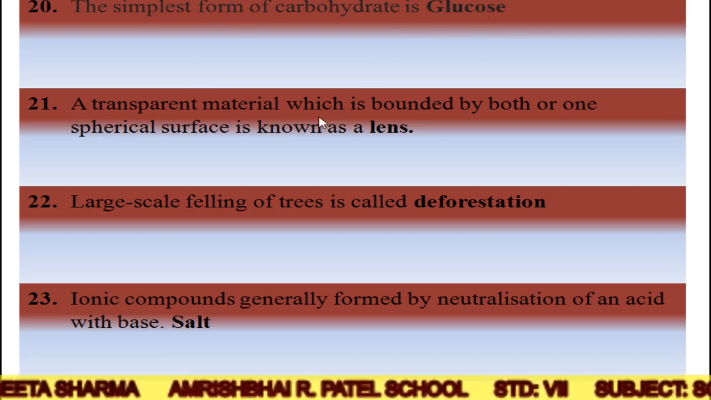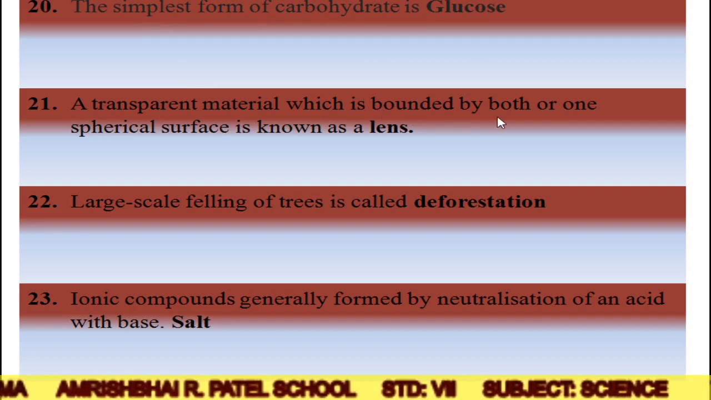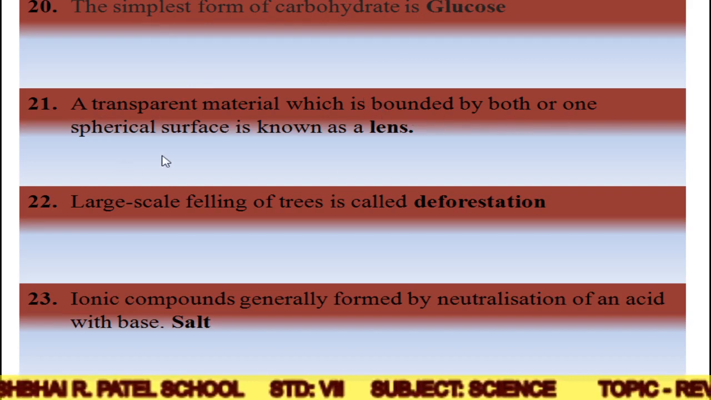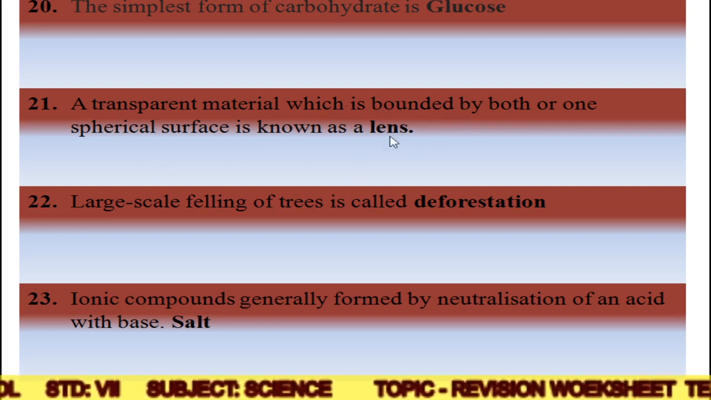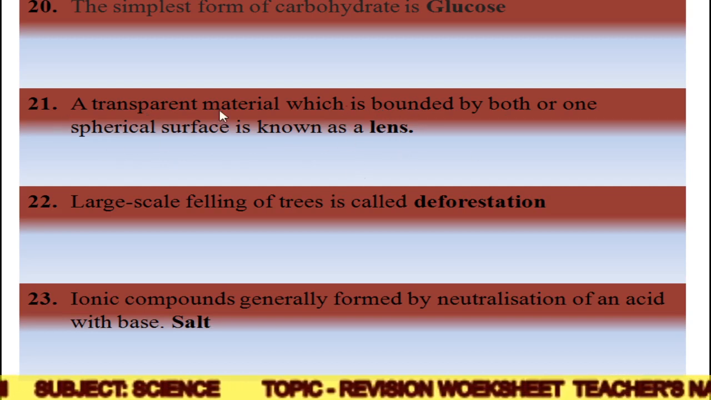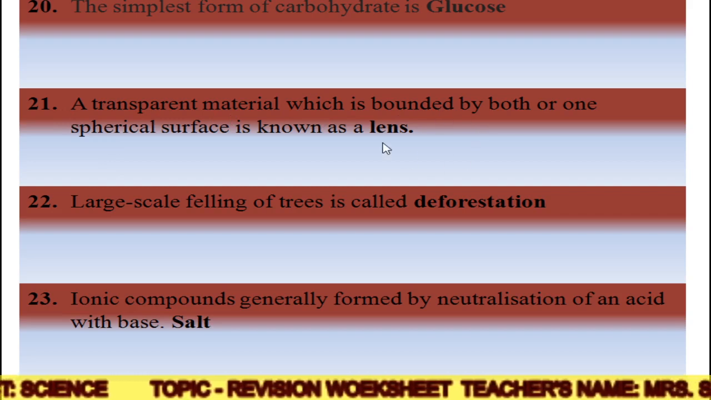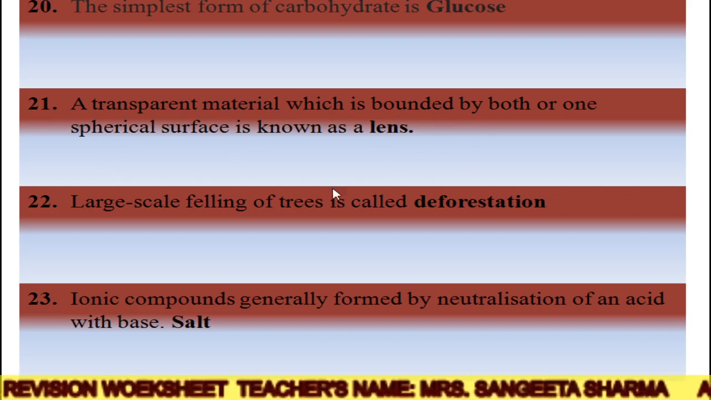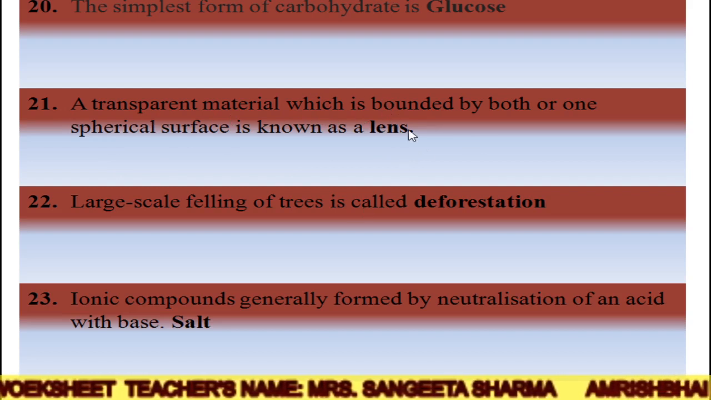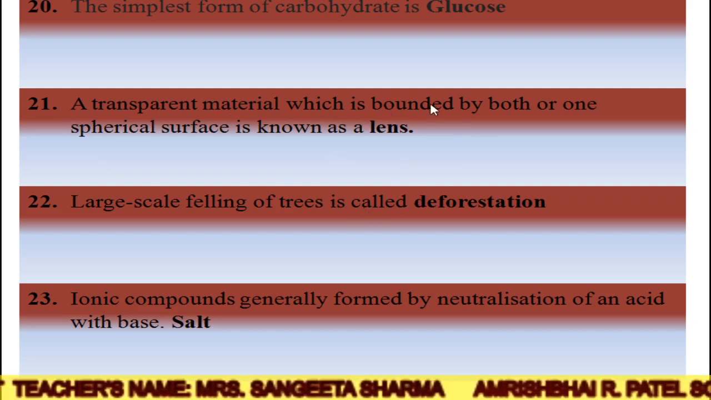Now, a transparent material which is bounded by both or one spherical surface is known as a lens. Okay, so lens means a transparent material which is bounded by both or one spherical surface. As we already studied the mirror, when we join the convex and the concave mirror, then we will get the lens.